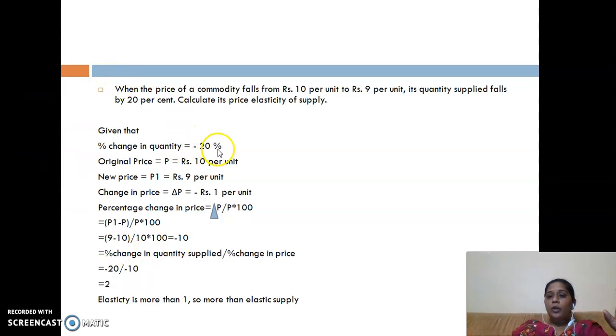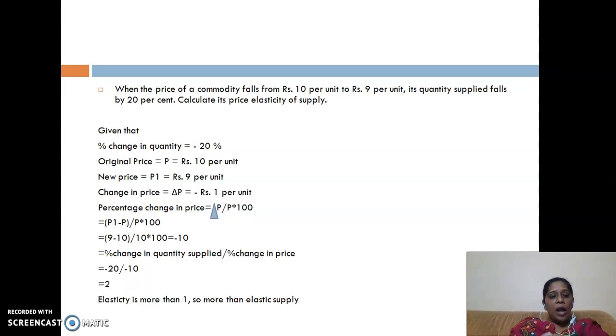Percentage change in quantity 20%, percentage change in price 10. We will keep this in the formula, 20 divided by 10, and again the value is coming more than 1. That means my supply is again more than elastic. You will be having a few reference books, NCERT books also. So there could be many combinations provided, and by using these two formulas, you will be able to calculate the price elasticity of supply.